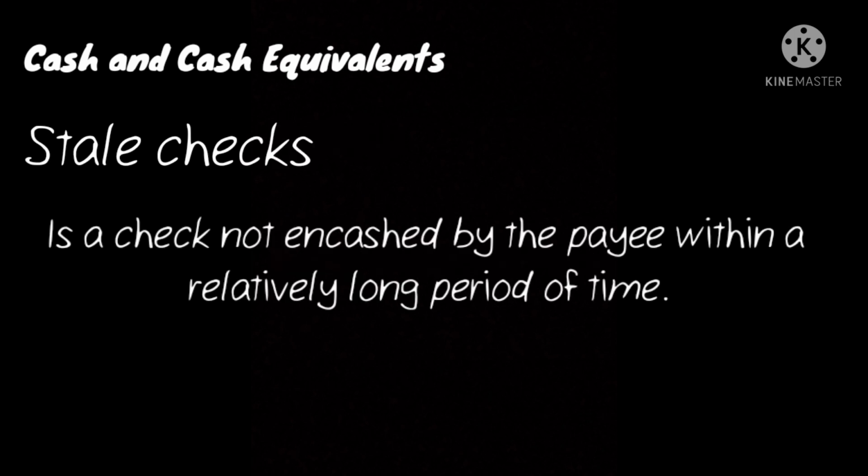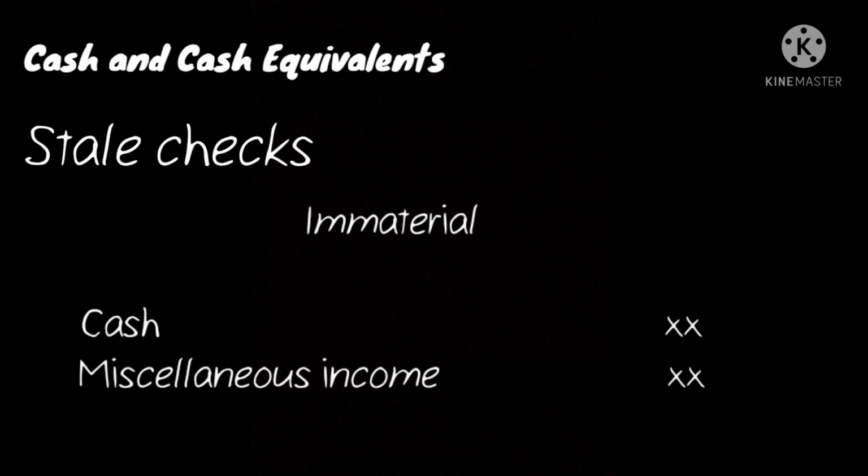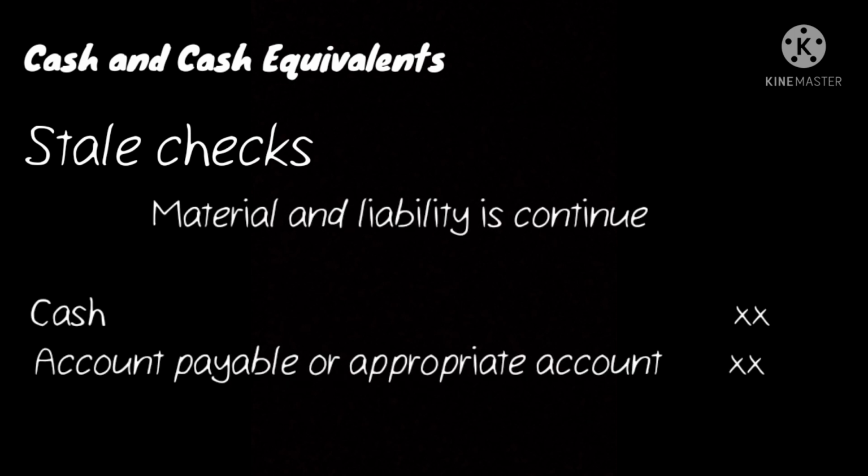Stale checks. A stale check is a check not encashed but the payee within a relatively long period of time or within 6 months. If the amount of stale check is immaterial, it is simply accounted for as miscellaneous income. The accounting entry is as follows. So dito, bayad na yung accounts payable, kaya ang gagamitin ng account title is miscellaneous income. So if the amount of stale check is material and a liability is expected to continue, the entry is as follows.